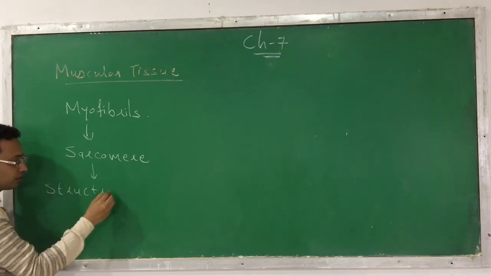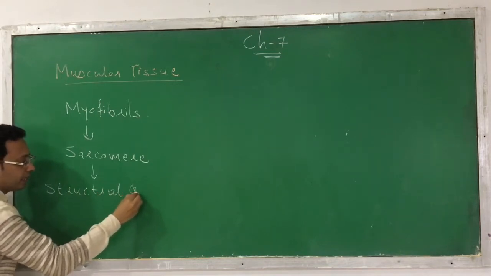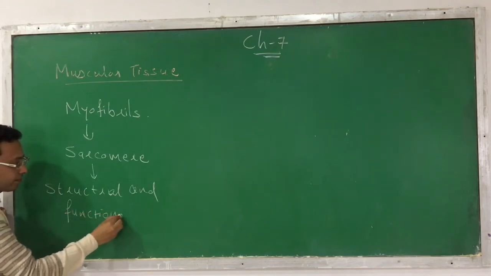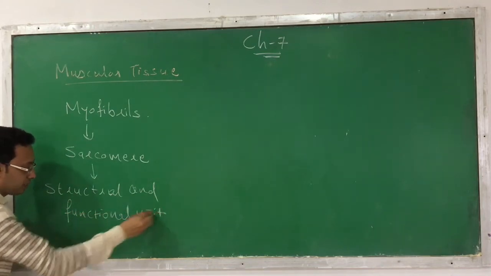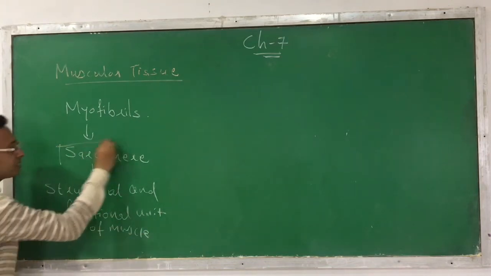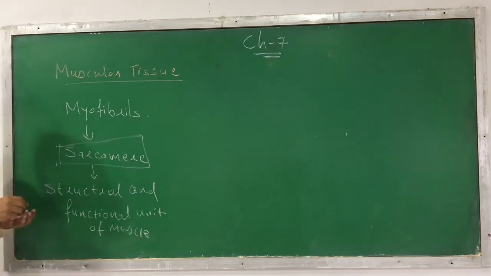Structural and functional unit of muscle. So this sarcomere is considered as the structural and functional unit of the muscles.